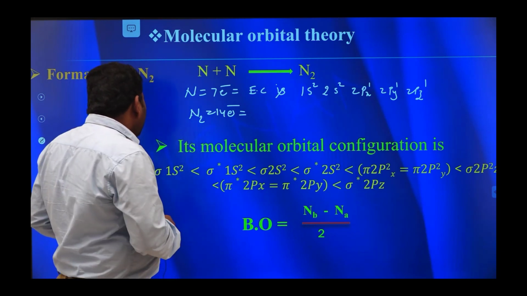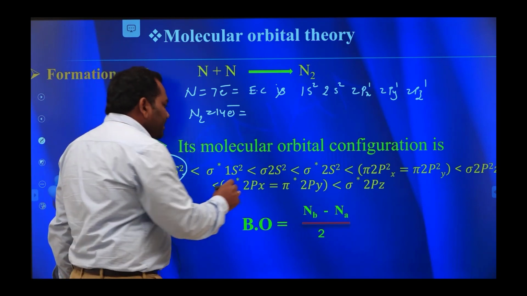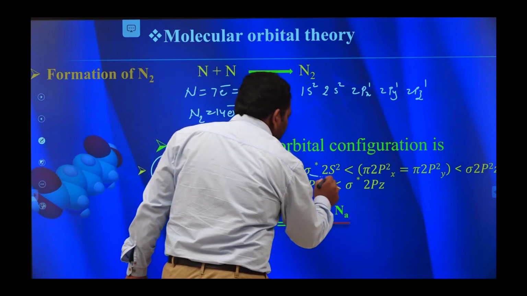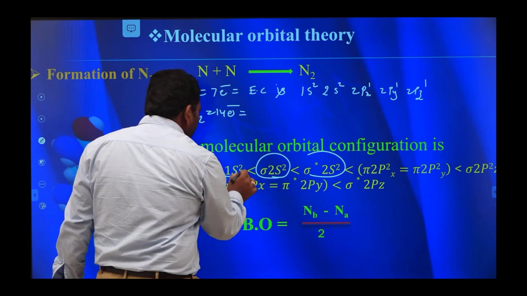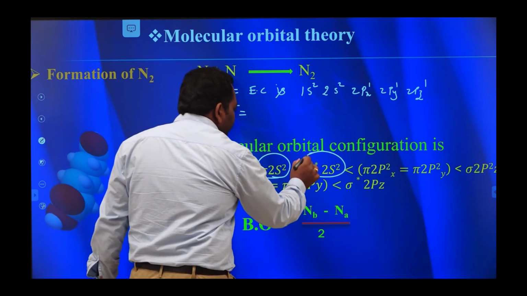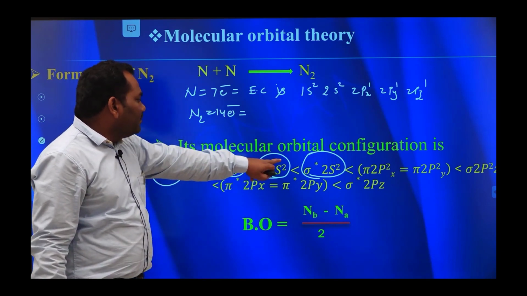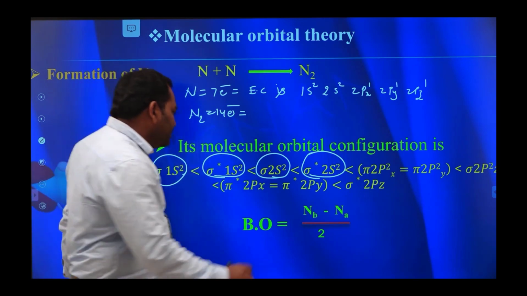Here, the bonding electrons means the electrons entered into molecular orbitals having no star. No, this is not here. These two indicate the anti-bonding electrons. So totally we have 4 anti-bonding electrons. Na is equal to 4.